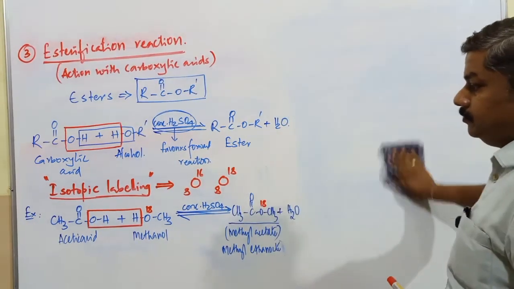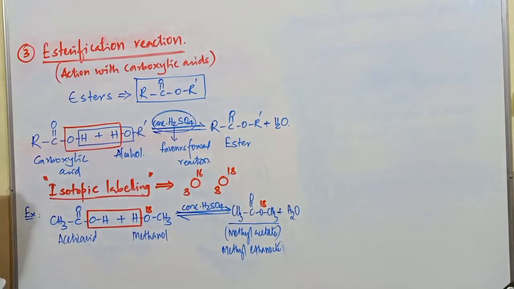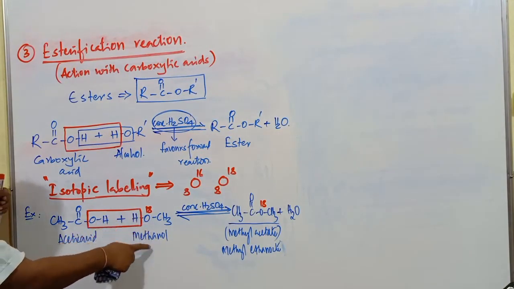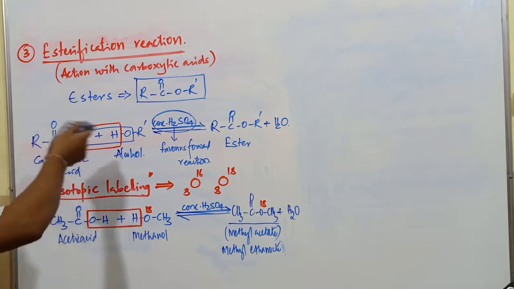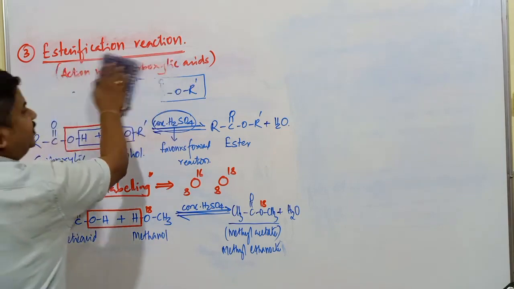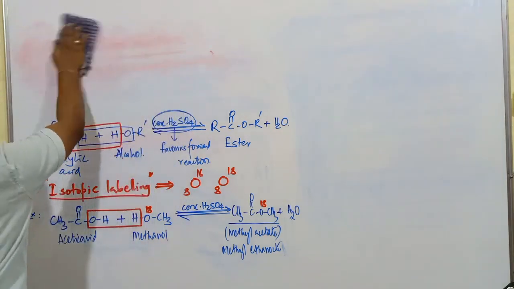Remember one thing here: in an esterification reaction, loss of H plus ion takes place from the alcohol and OH minus ion from the carboxylic acid. This is a 5-step mechanism, so consider this mechanism in this case.